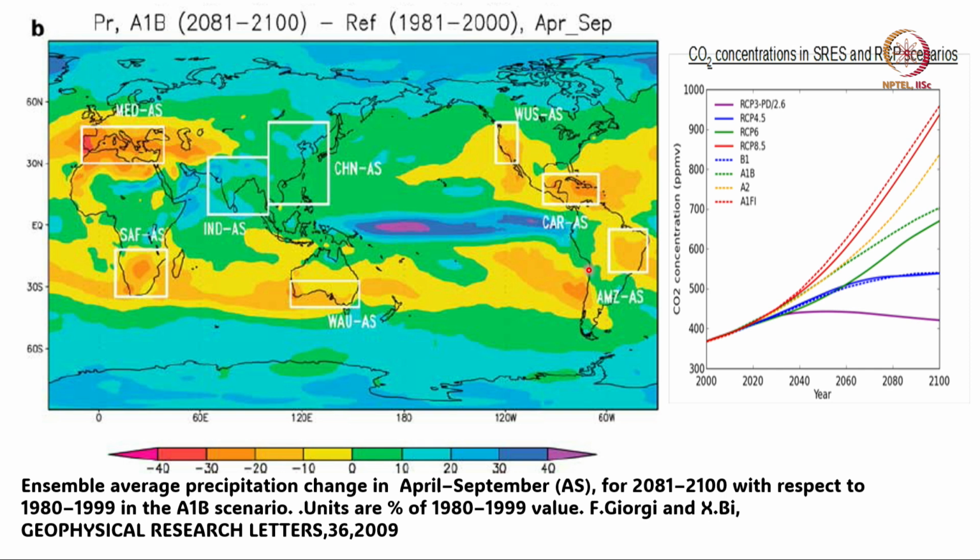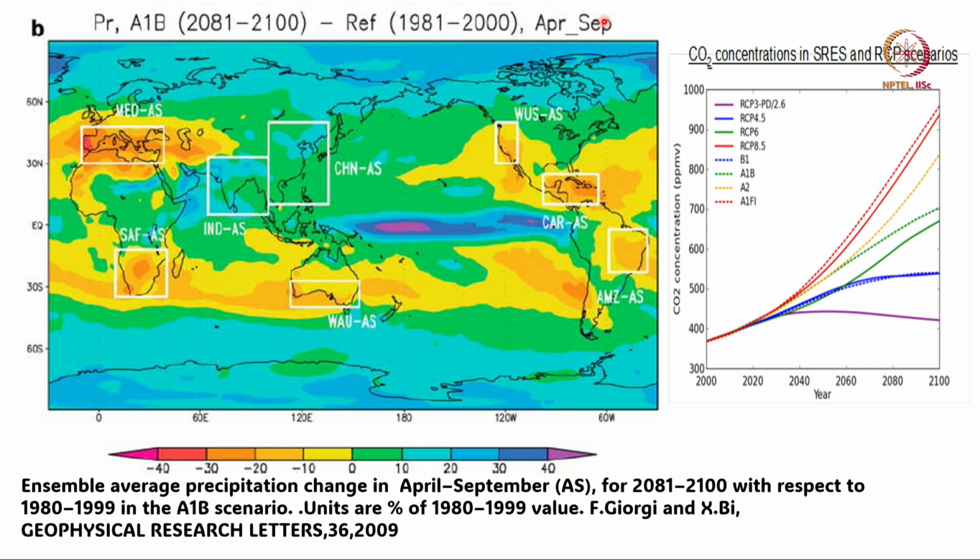Now, here is a paper by Georgi and B showing the change in rainfall during 2081 to 2100, the last 20 years of this century, compared to the last 20 years of the last century, averaged over April to September, the monsoon season in the northern hemisphere.